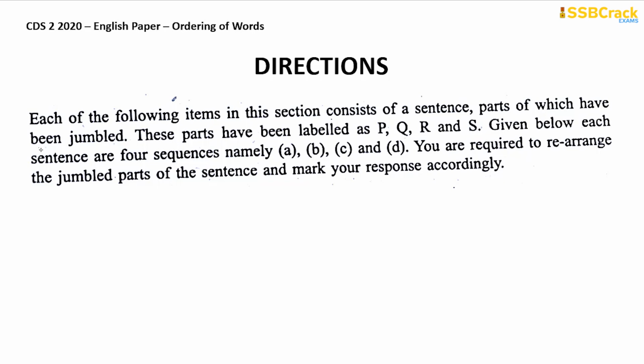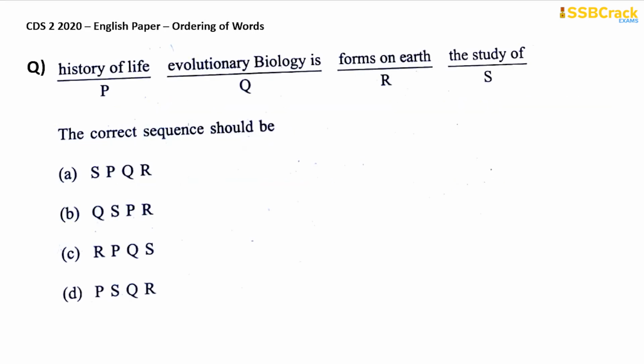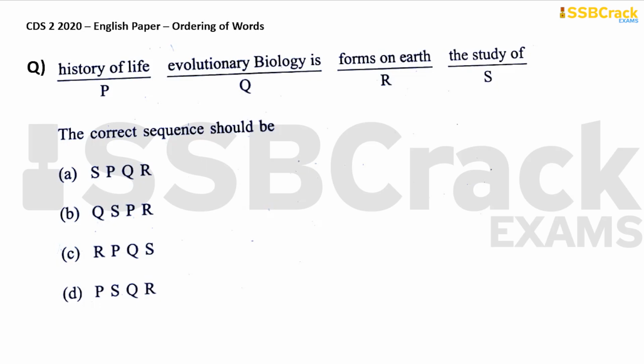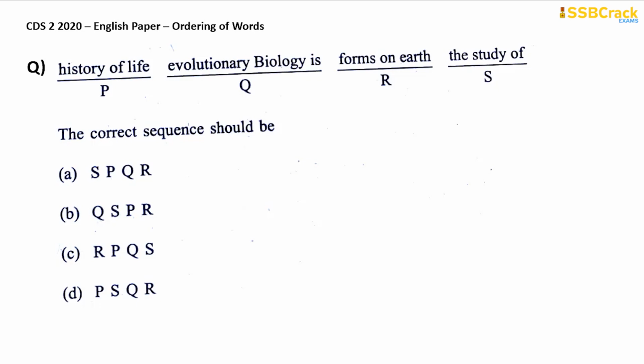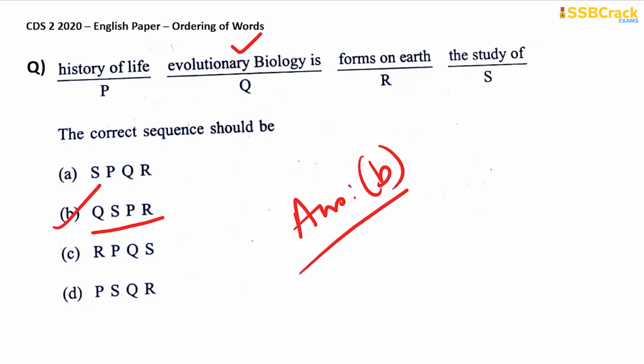So quickly, by applying the tips and tricks that I have already taught to you in my content lectures on ordering of words, we are going to apply the same formulas here while we are solving the questions, and let's see how quickly we can find out the correct answers for each of them. So let's start. So here you are with the first question. History of life, evolutionary biology is forms on earth the study of. So obviously you know what should be the beginning of the sentence here. It should be evolutionary biology is. So Q will be the beginning, and out of these 4 options only one option has Q with the beginning. So QSPR is your answer. Therefore your answer is option B. Easy, right? Quickly to the next one.